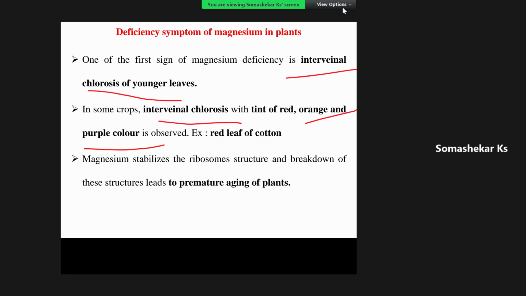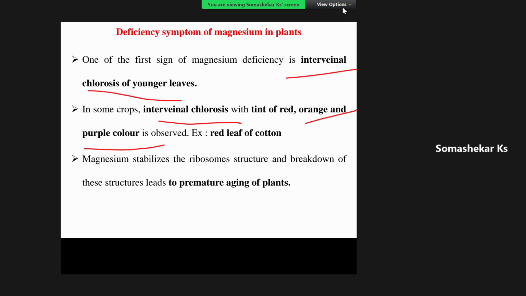In more than 90 to 95% of cases, we observe intervenal chlorosis, that is, chlorosis with yellow color. But in cotton, magnesium deficiency leads to a disorder called red leaf of cotton.